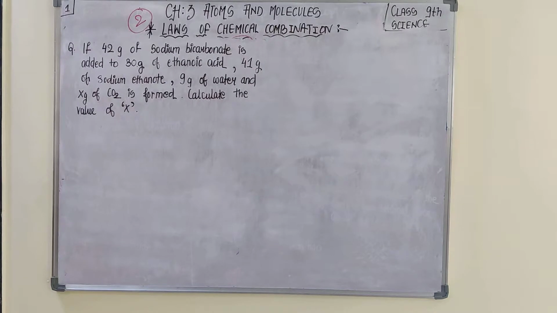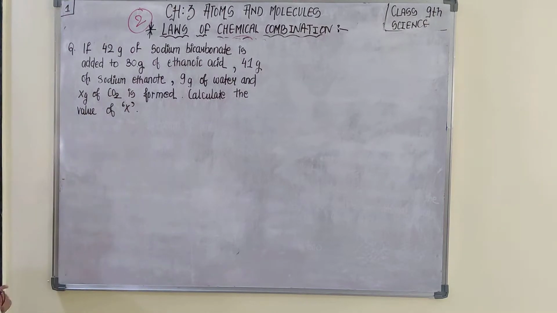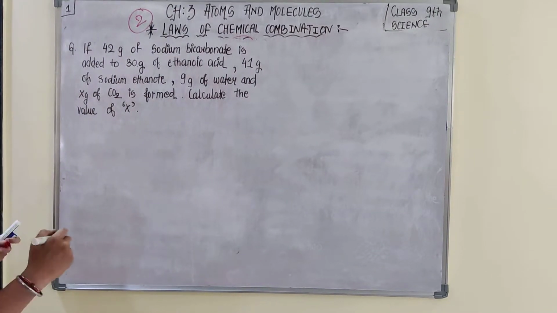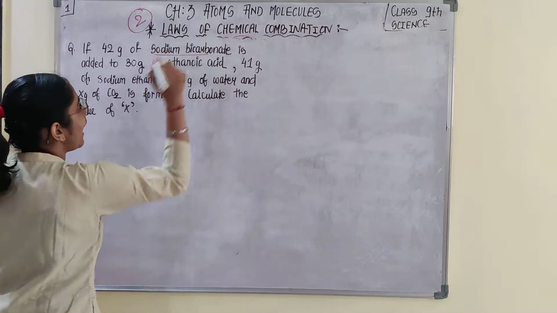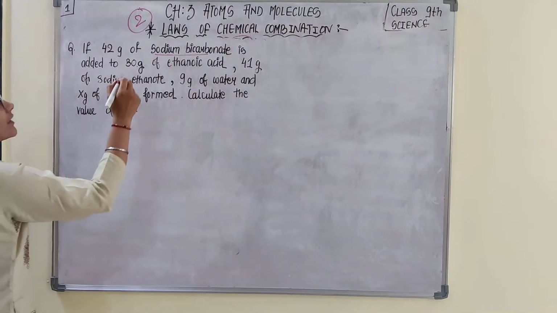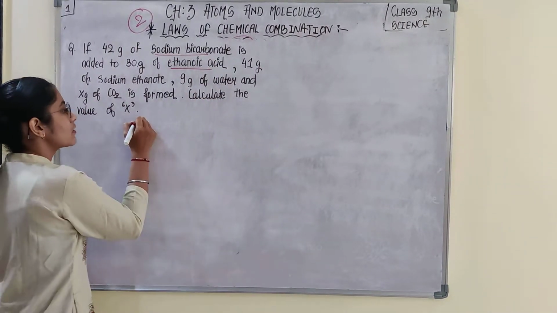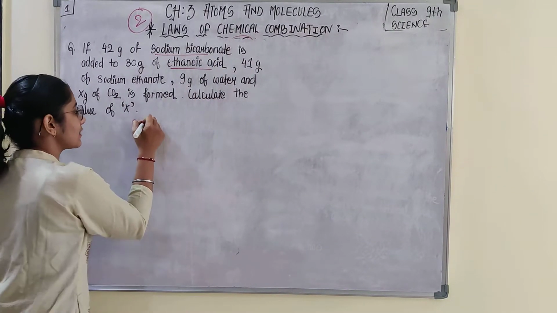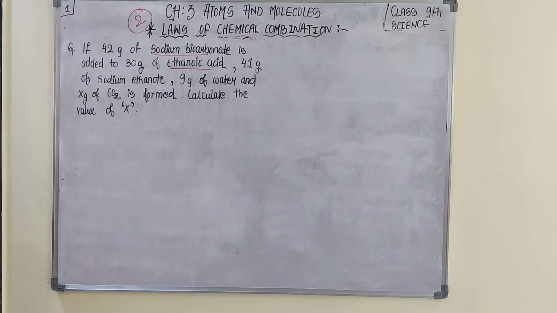This second question is also on the basis of the law of conservation of mass. Here they have given a chemical reaction that says that if 42 gram of sodium bicarbonate is added to 30 gram of ethanoic acid, the reaction goes like this.